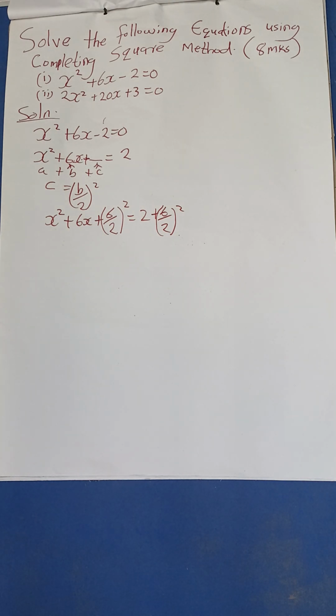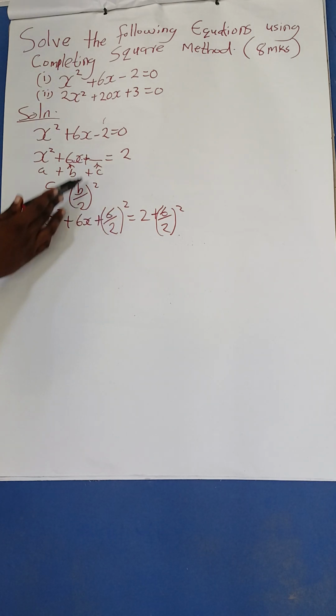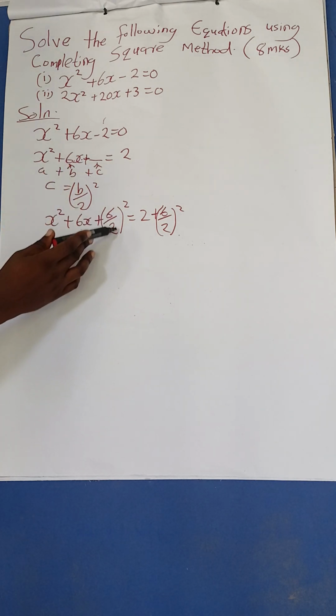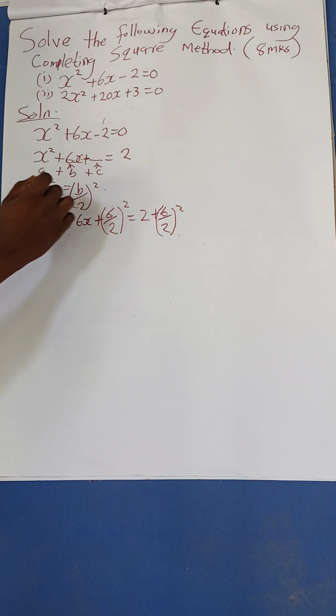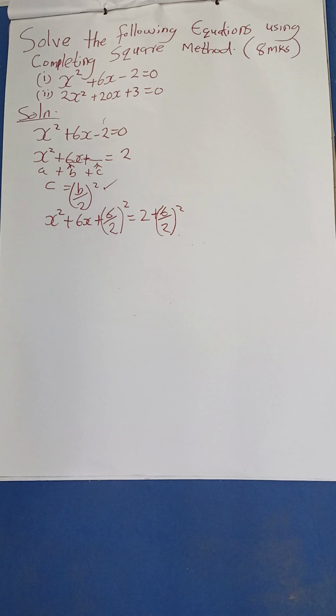I think you have understood there. You see, I had it here, 6 over 2 squared, where 6 is b, so it's 6 over 2, squared, using this formula. Then I do the same thing I've done on the left side, on the other side. So let's proceed. It's very easy.